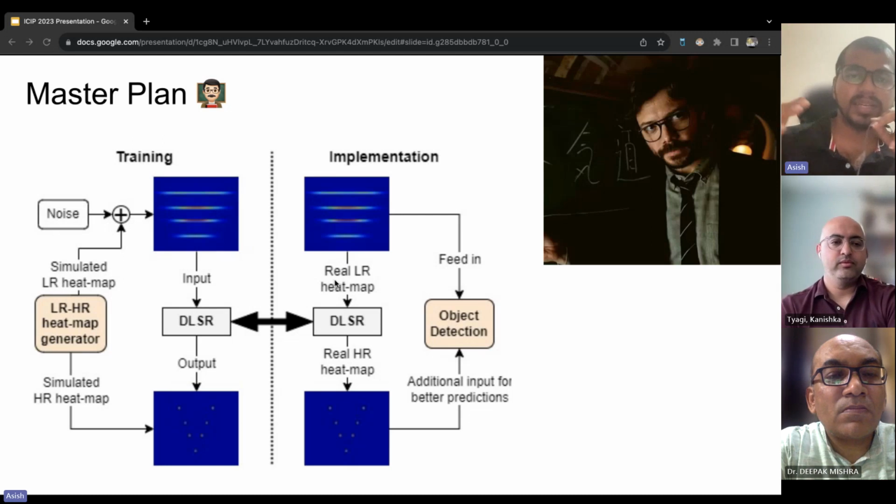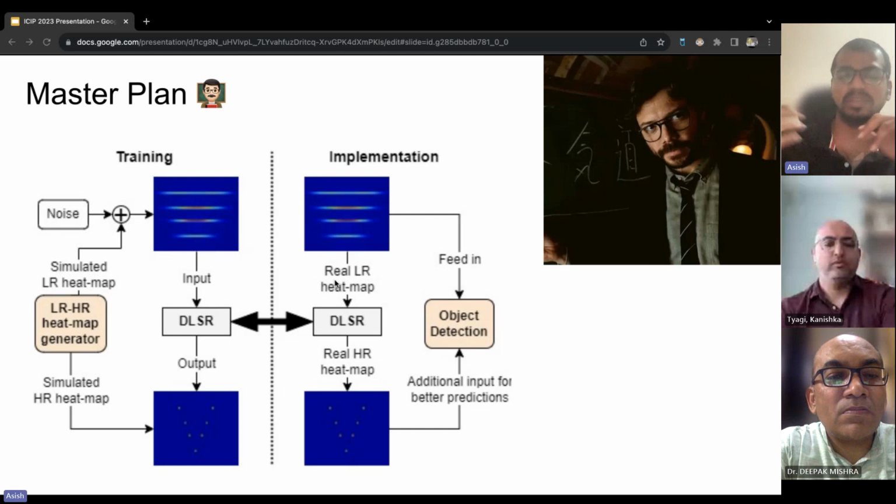Here is where it gets interesting. We employ this model on real world data, such as the CRUW dataset, to convert the low resolution real world images into real world high resolution versions.